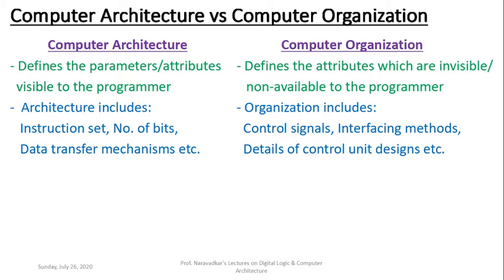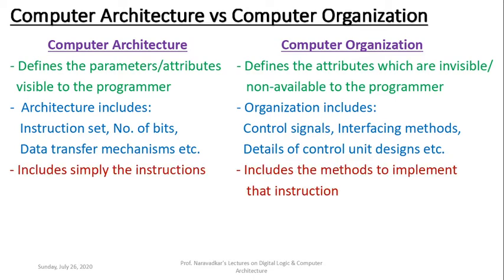A common user is not aware of that. These are the parameters or attributes which are useful to the design engineers. So these most complex parameters, which are non-available to the programmer, have their complexity kept hidden from the normal user. These parameters are included under computer organization here.